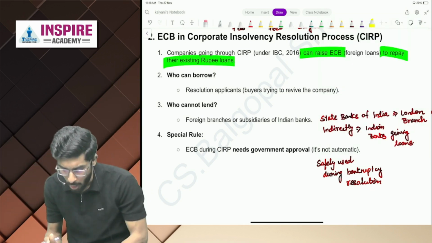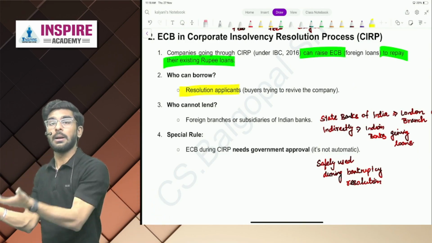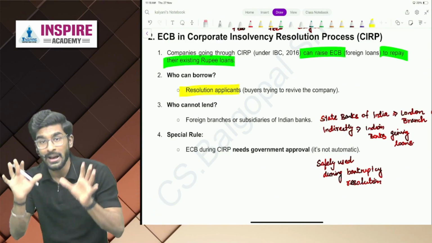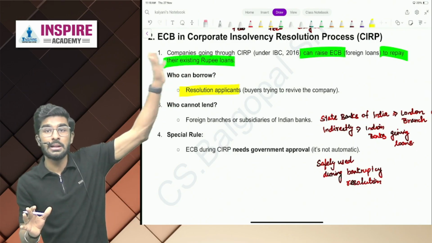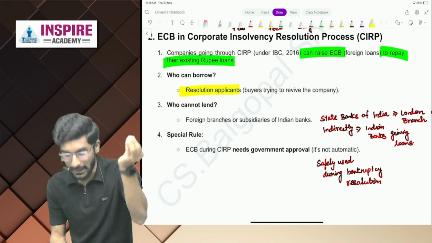Okay. Now, who can borrow? Resolution applicants who are trying to revive the company, they can borrow. You know the meaning of resolution applicants, people. We have learned this in the liquidation and CIRP chapter. Yes or no, people? Now, who cannot lend?